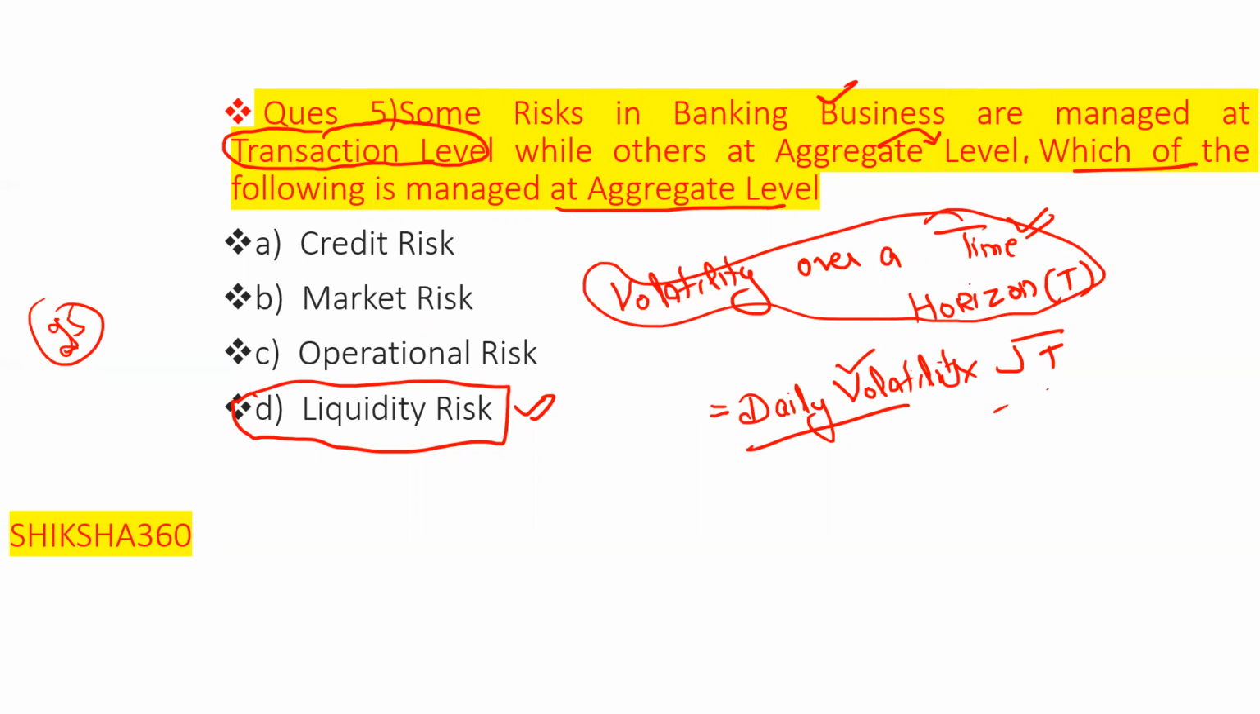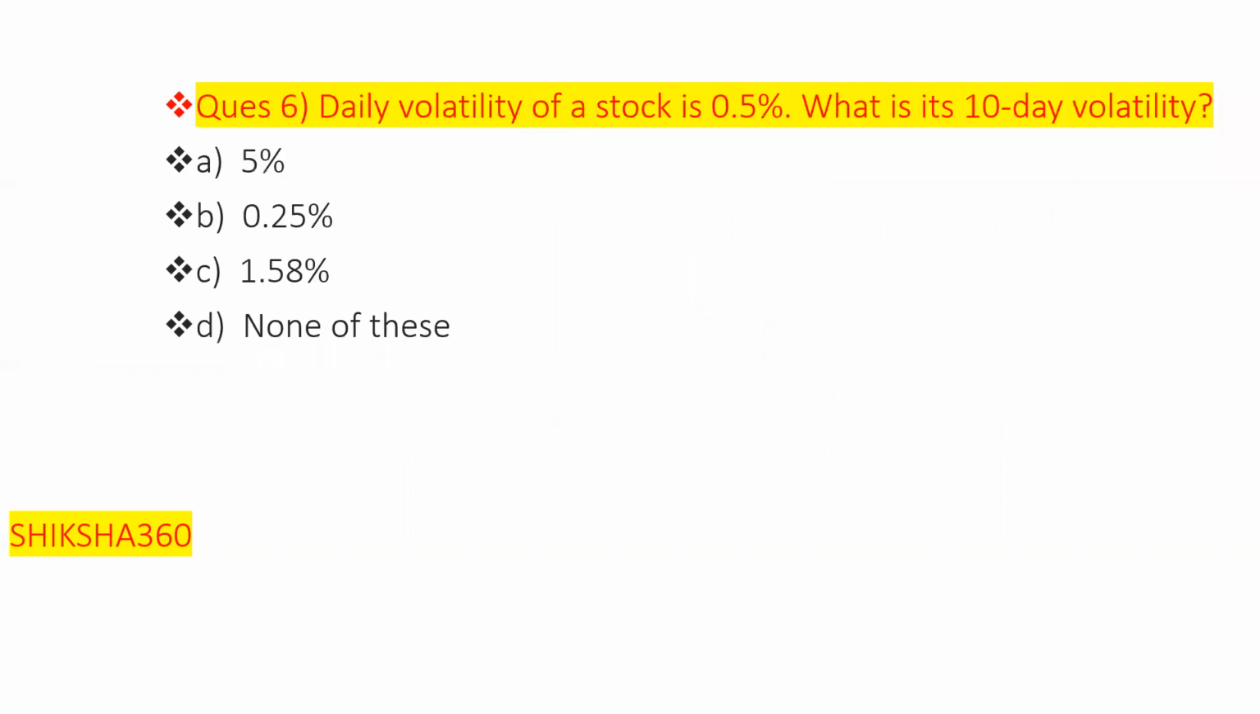So the question on your screens, the 6th question. The daily volatility of a stock is given here, that is 0.5%. Daily volatility of the stock is 0.5%. What is its 10-day volatility? Basically, we have to find the volatility over a time horizon.